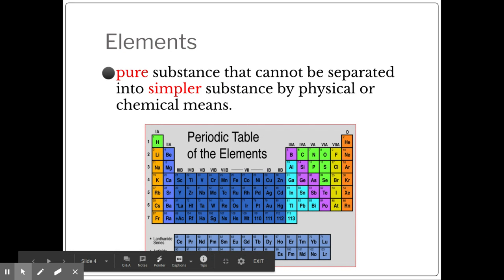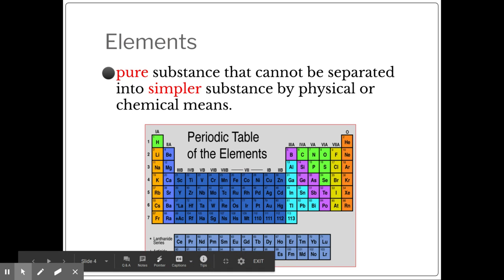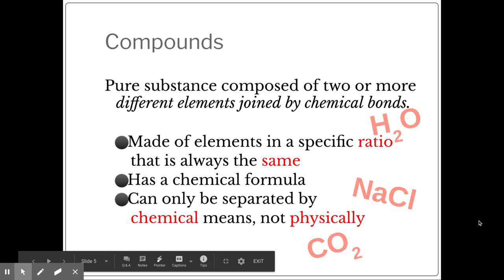Elements are going to be pure substances that cannot be broken down into simpler substances through chemical or physical means. Okay, so an element is going to be your simplest form of matter. Yes, I know that elements or atoms can be broken down into subatomic particles, protons, electrons, and neutrons. But what we're talking about is chemical and physical means. Okay, so elements are your simplest form of matter.